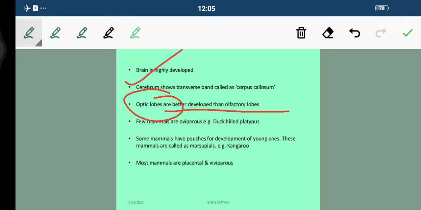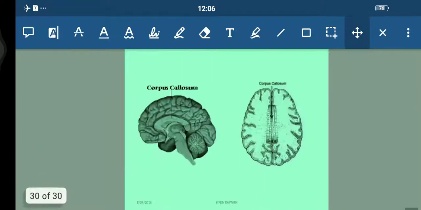Few mammals are oviparous, students, like the duck-billed platypus. So remember this, very important. This is one of the organisms that falls under the class Mammalia but is oviparous. The rest of the organisms are viviparous. Some mammals have pouches for development of young ones. Can you give me an example? Very interesting. They are called marsupials, like the kangaroo. Most animals are placental, students, and viviparous, for example human beings.